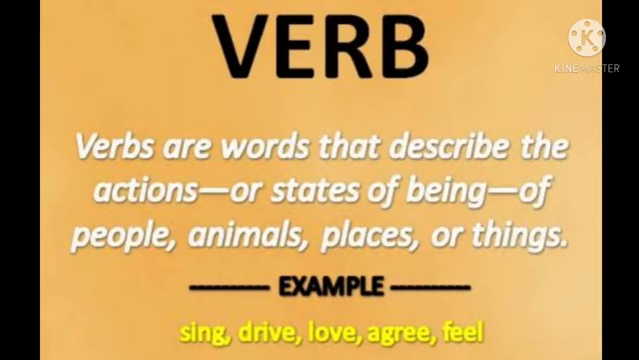Verbs are the words that describe the actions or state of being of people, animals, places, or things. Means, verbs are the words that describe the action: the action done by an animal, a man, a woman, or what has happened to a place or things. Or it may even show the state of being, the state of an animal, bird, plant, whatever it is. These words are called the verbs.